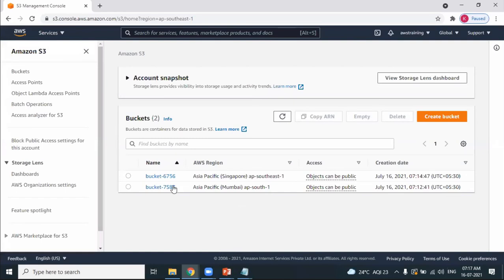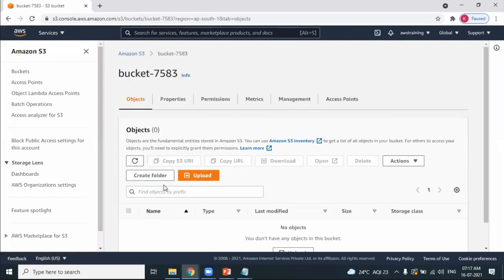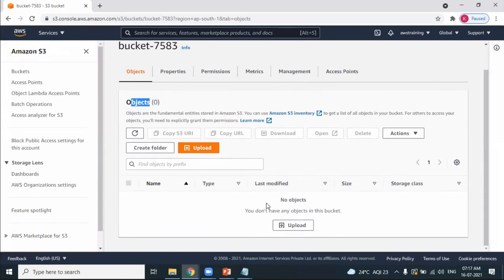Very simple. Select the object, select the bucket. The user interface is very simple. Objects are nothing but files. You already know it. You have an option called upload. Right now, there are no objects available. Let's upload it.